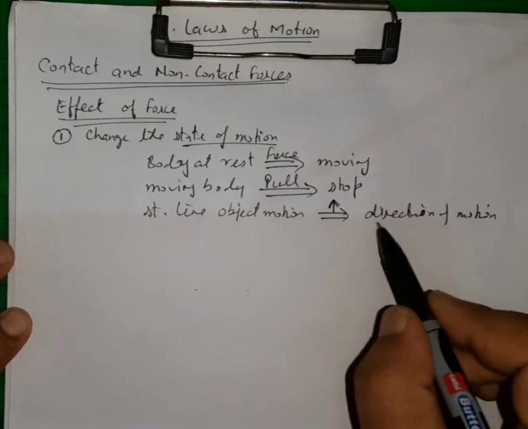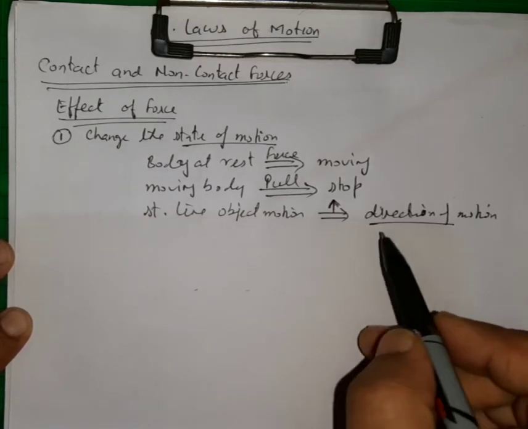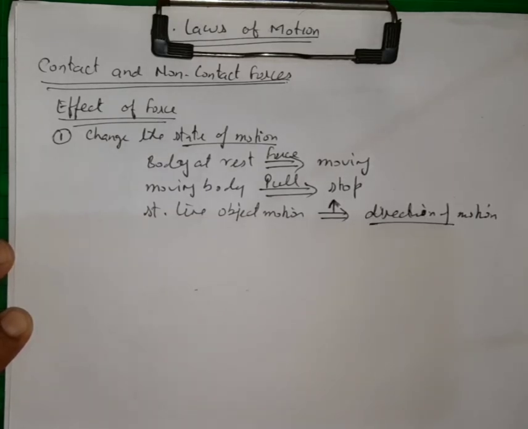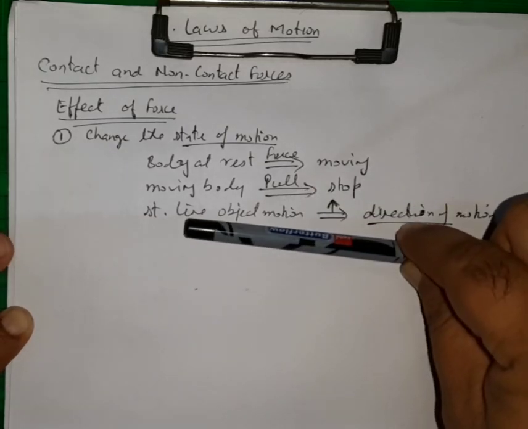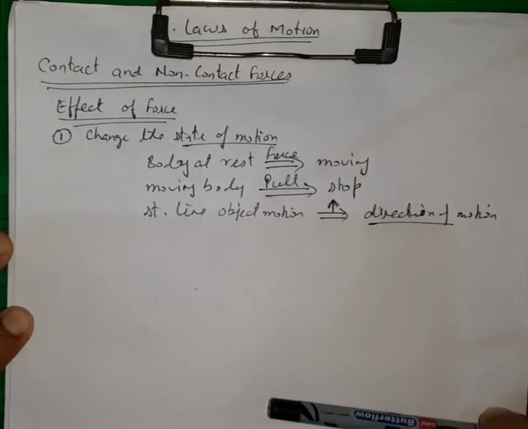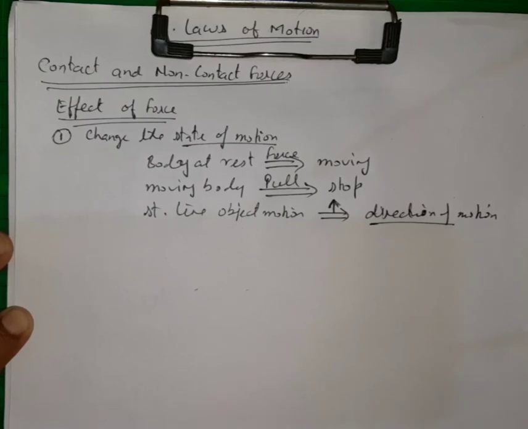So for this we have seen so many examples. While playing badminton, if some player hits the cock from one side, then the other player hits the cock from the other side and it starts moving in the opposite direction. Or if some object is moving like this, and if I pull it from one side, then it may start moving in this direction. So there are so many examples, we are already familiar with all these things.